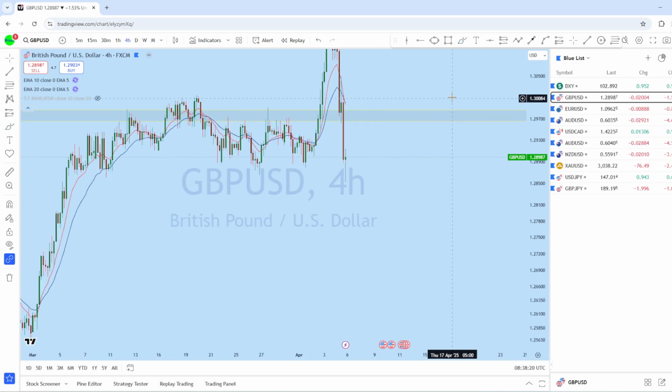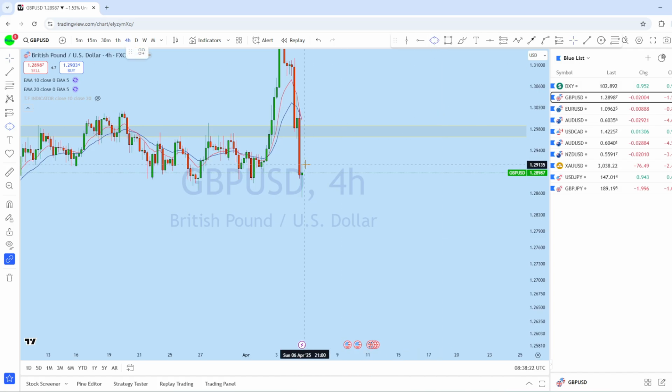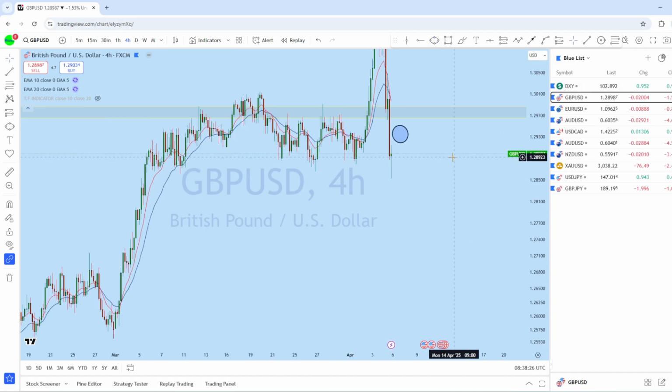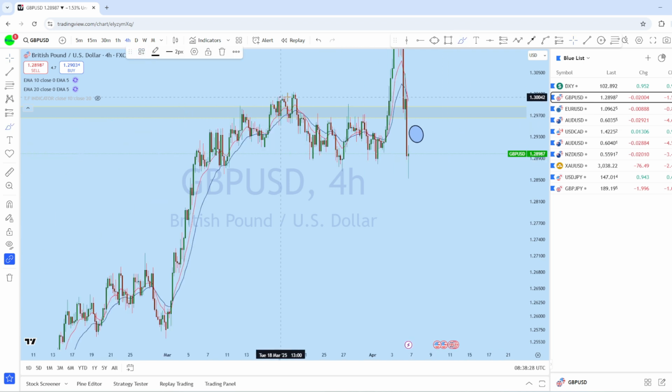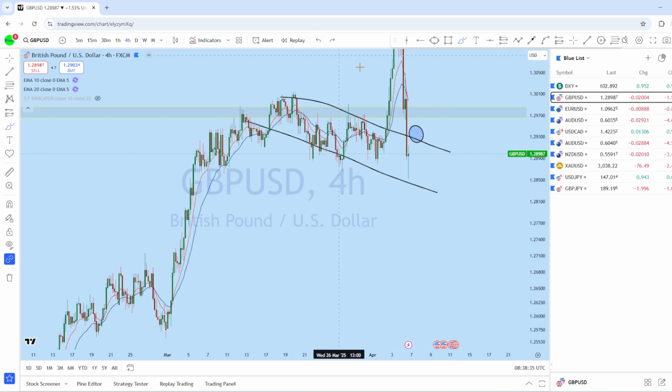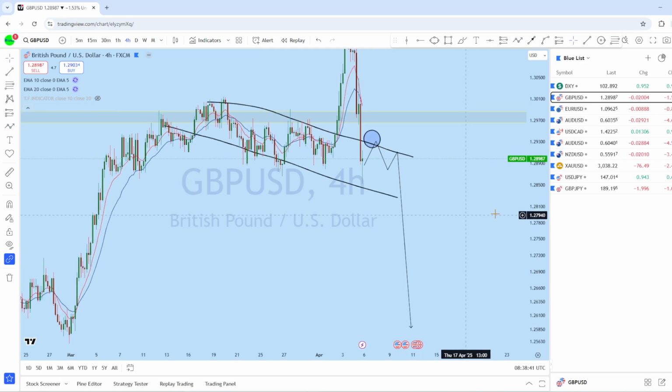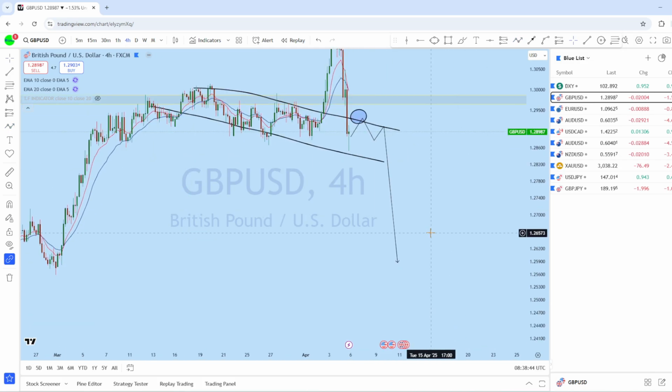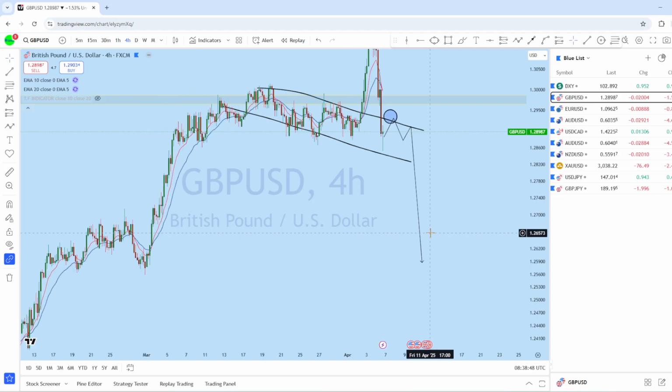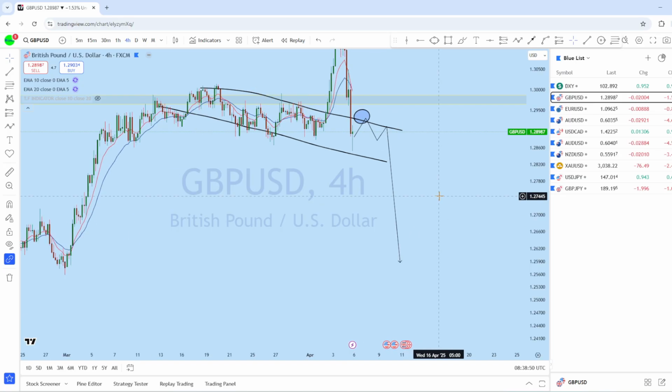So therefore, on GBPUSD, as soon as we find a suitable entry in that area after price action confirmation, this is where we could see the market retest and then drop again to the support level. As soon as we find a suitable entry on British pound US dollar, we will be looking for a selling opportunity. And this week we might see the price remain potentially bearish in that direction, as we might see the change of trend in this market.